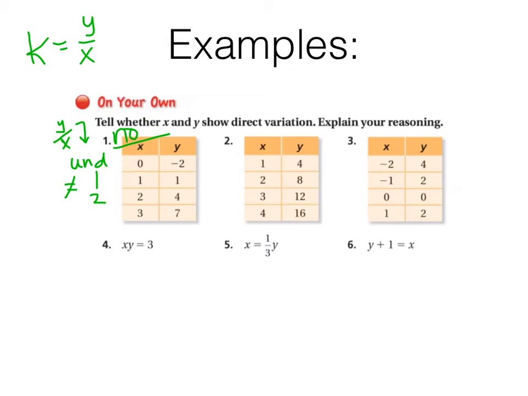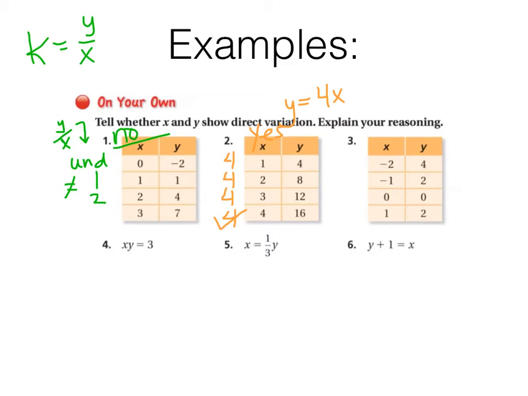Okay, for the next one, divide. 4 divided by 1, that's 4. 8 divided by 2, that's 4. 12 divided by 3, that's 4, and 16 divided by 4, that is 4. That is a constant ratio. Yes, this is a direct variation. And to be specific, I could write it with an equation, y equals 4 times x, because that constant ratio 4 replaces the k in the equation. Last one of these.